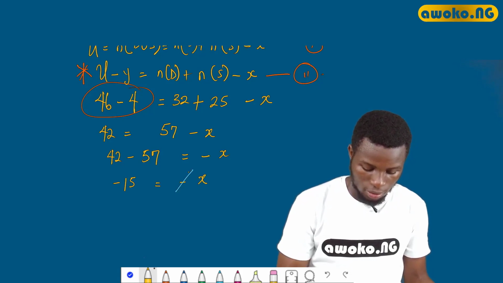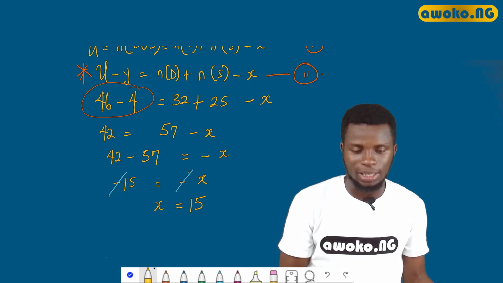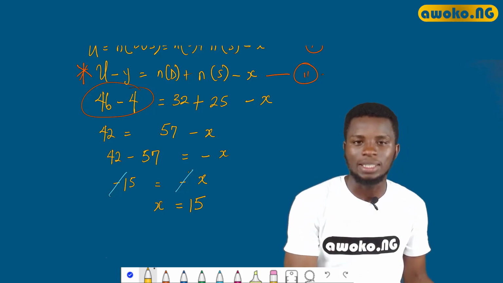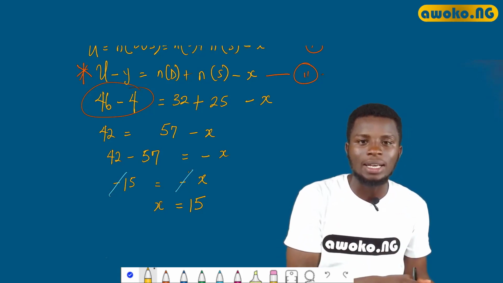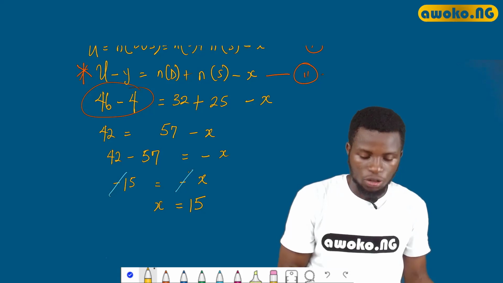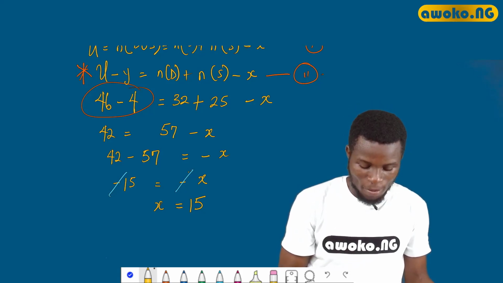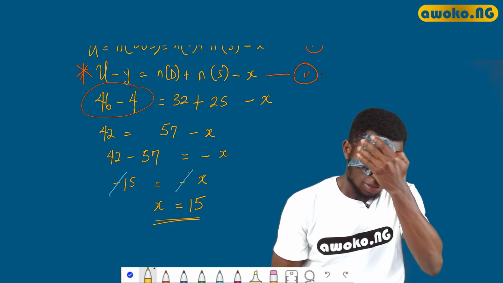So this cancels out and x is equal to 15. That means the number of artists that sang and also drummed gives us 15. Okay, so that is the answer to the problem.